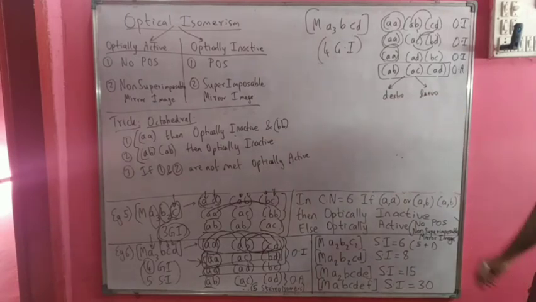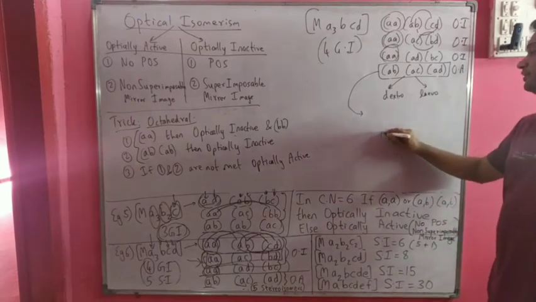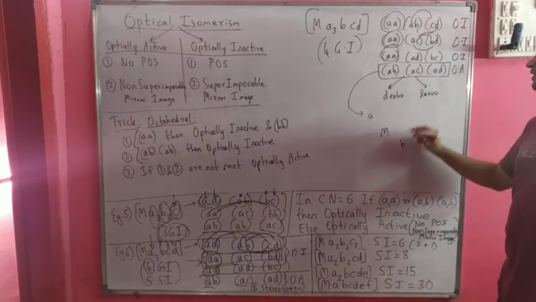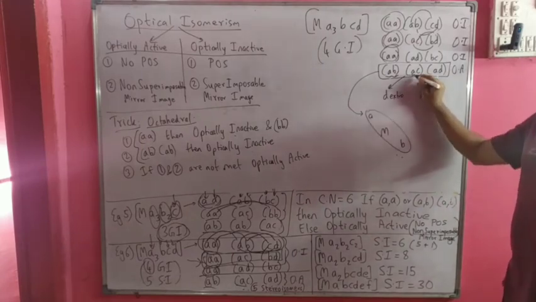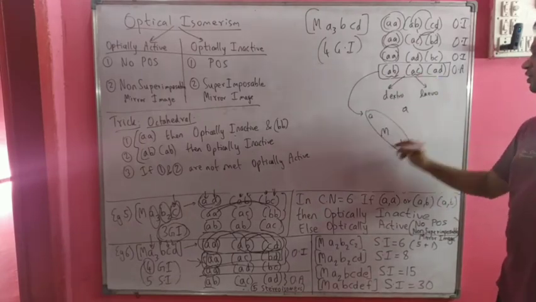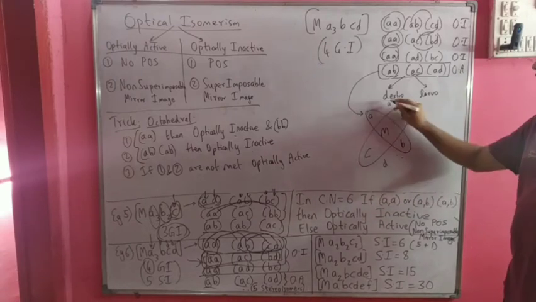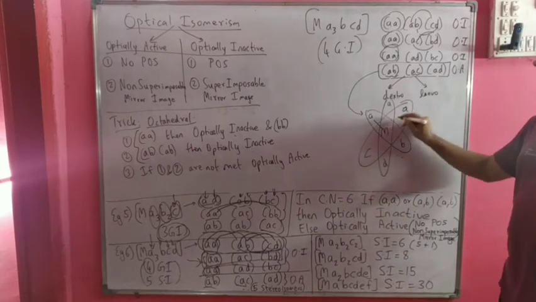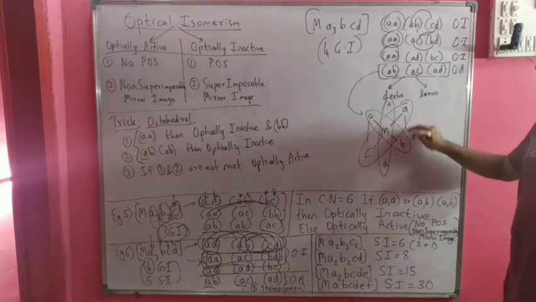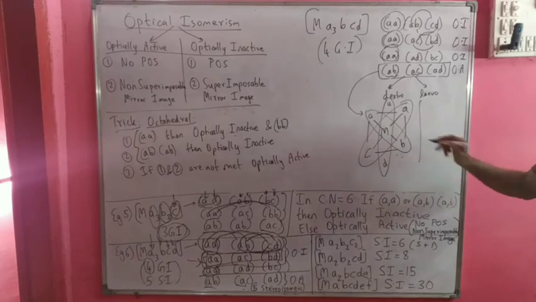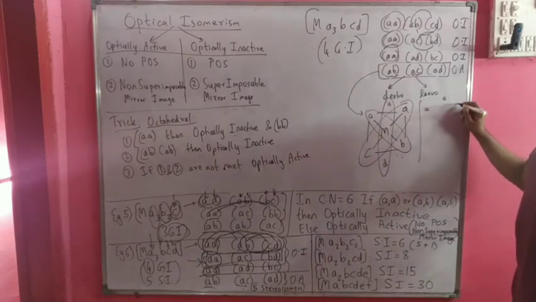So in this case, for this particular possibility which I am drawing here, M, first set I have taken A opposite B, next set AC, A opposite C, and final one AD, A opposite D. For this particular compound, if I take the mirror image, that mirror image will be non-superimposable. So let us take the mirror image. The mirror image will be something like this.